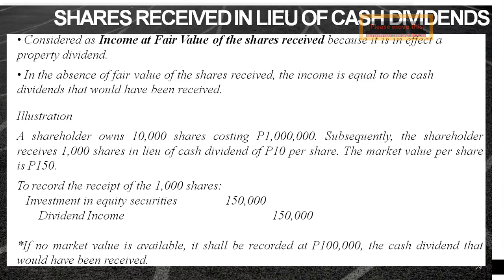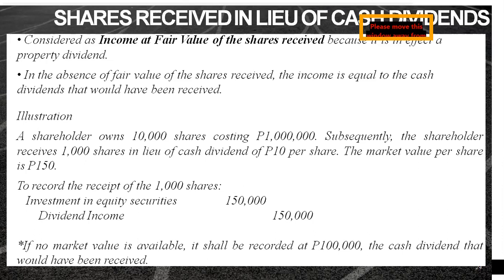So what is the treatment? First, this is important. We have to consider the shares that we receive. We recognize that as income at fair value of the shares received because it is, in effect, a property dividend.